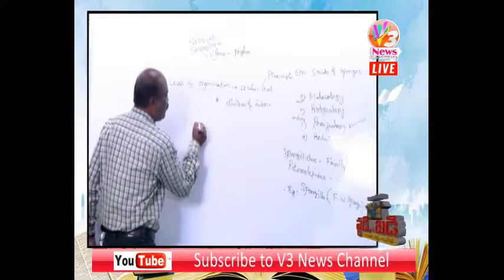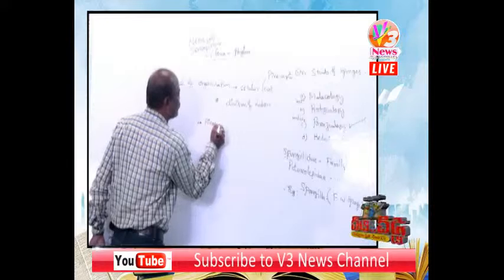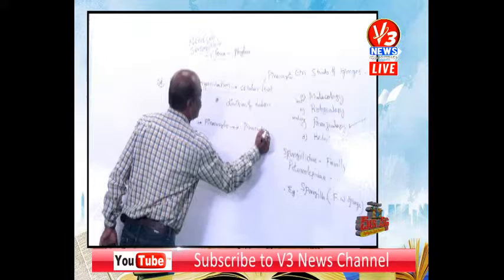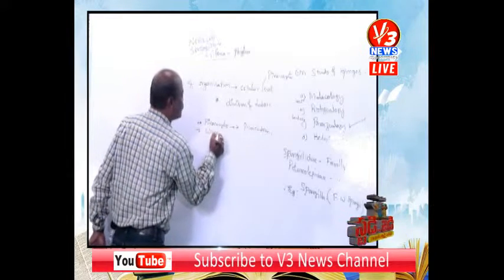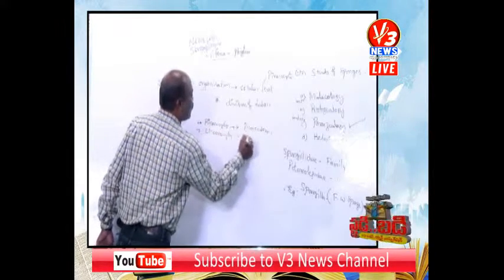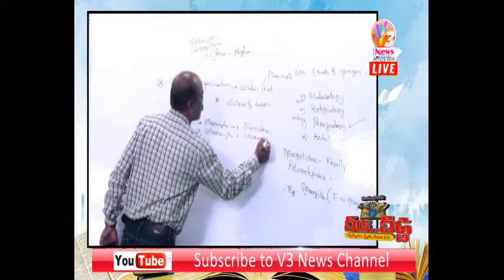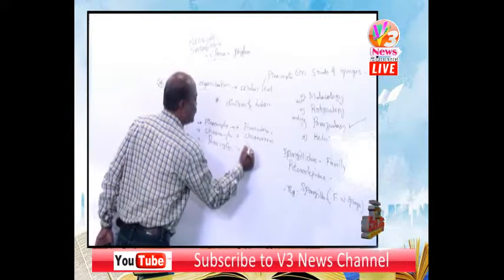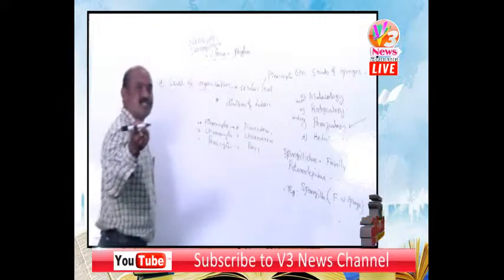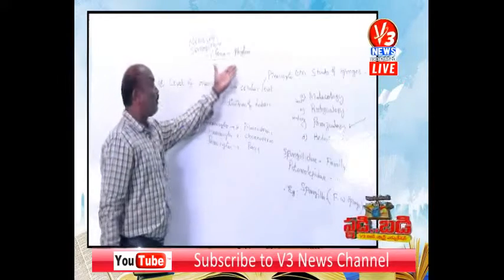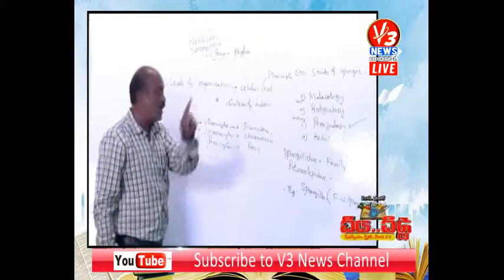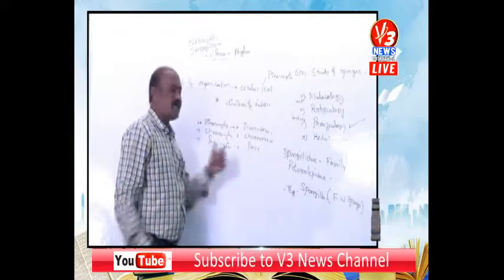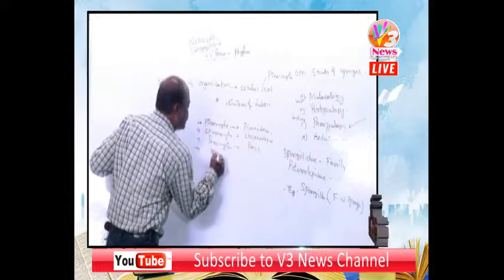Just now we discussed the pinacocytes that form the pinacoderm. Choanocytes form the choanoderm. Porocytes form pores, apertures. Pore bearers is their common name, forming the ostia and osculum. These are formed by porocytes.